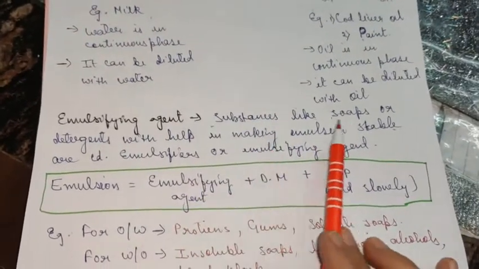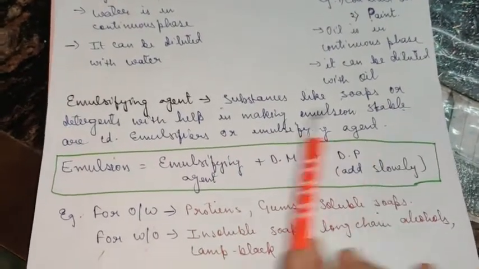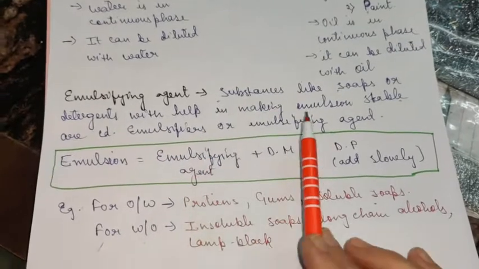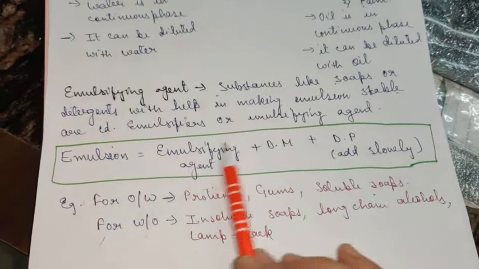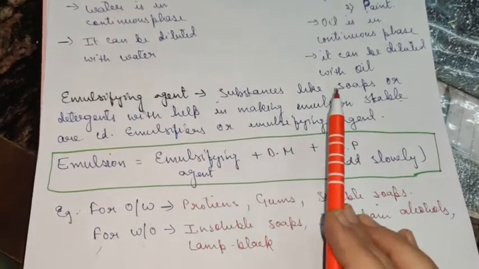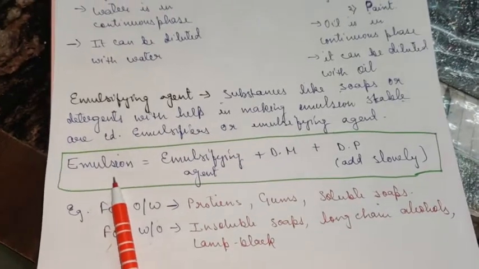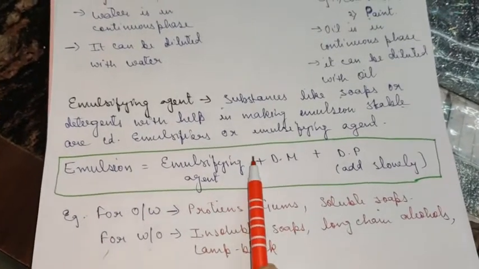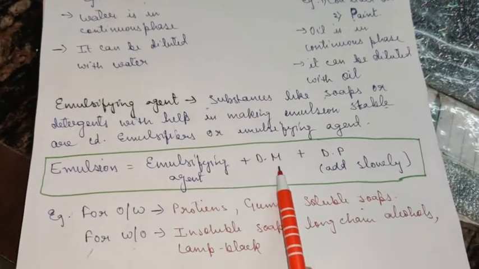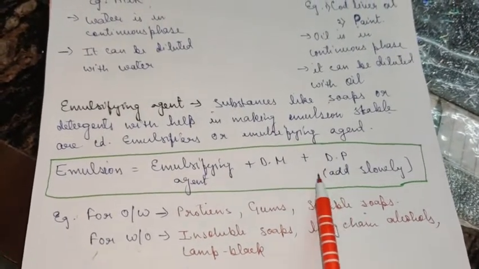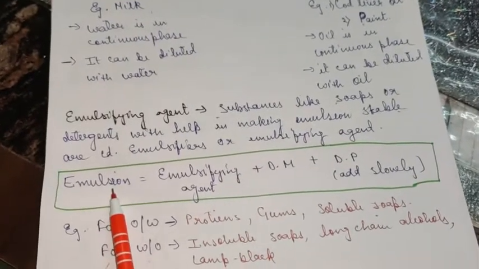So substances like soaps or detergents which help in making emulsion stable are called emulsifiers or emulsifying agents. So basically when you have to prepare an emulsion, what do you use? You use emulsifying agent plus dispersion medium, and then the dispersed phase is added slowly to these two so as to prepare an emulsion.